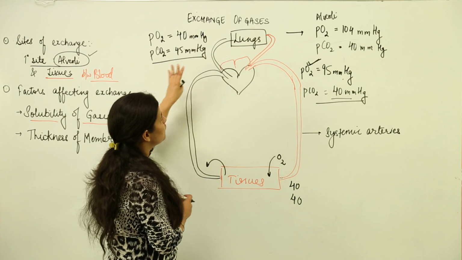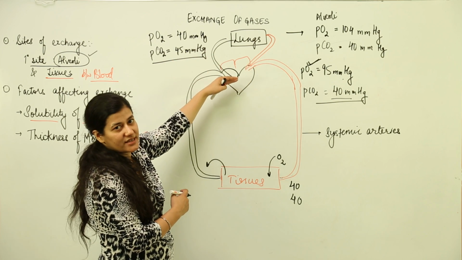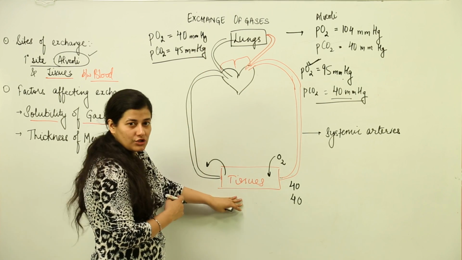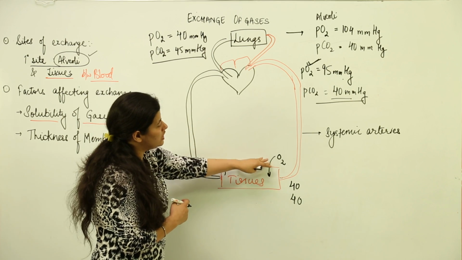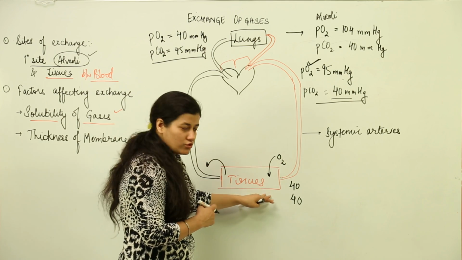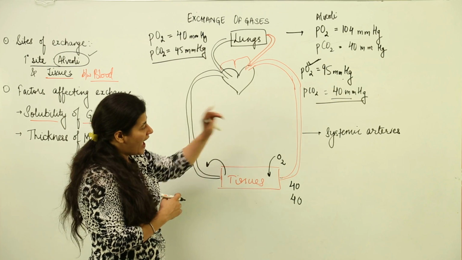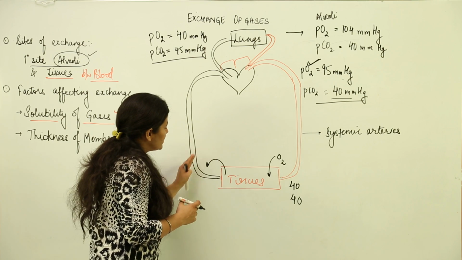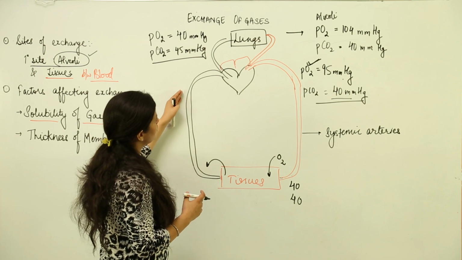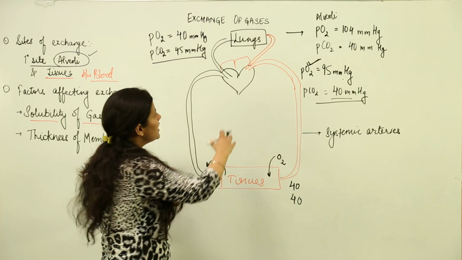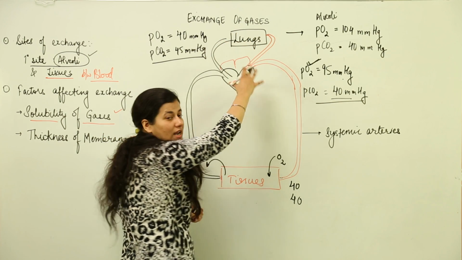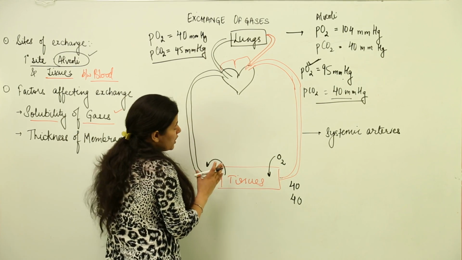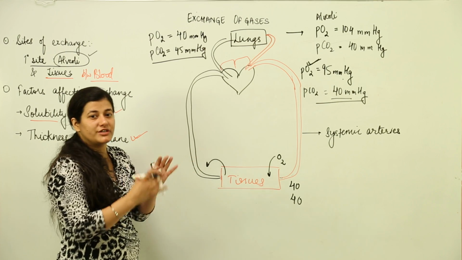This gradient is formed, and then the exchange of gases takes place at the alveoli. Again, a similar sort of gradient is present inside the tissues, and then again there is exchange: oxygen gets into the tissues, and carbon dioxide, being at higher concentration as compared to that in the oxygenated blood, gets diffused and increases the concentration of carbon dioxide in the blood. So this circulation takes place. The upper one is the pulmonary circulation, because the lungs and alveoli are involved in the exchange, and the lower one is the systemic circulation, where the tissues are the site of exchange of gases.